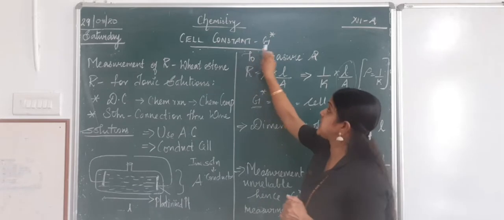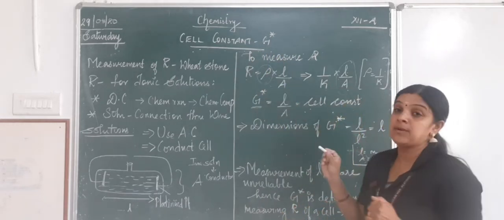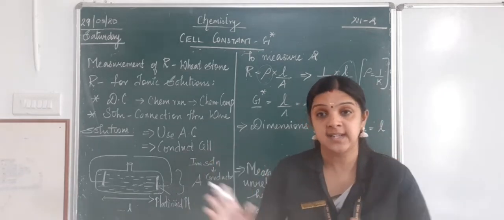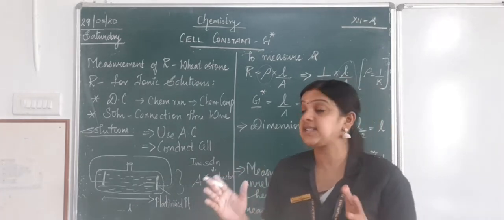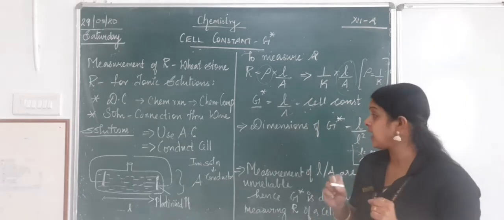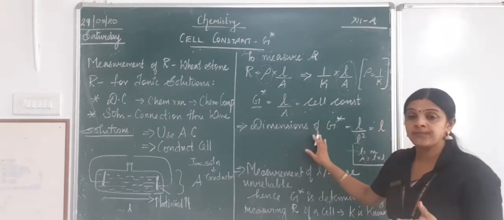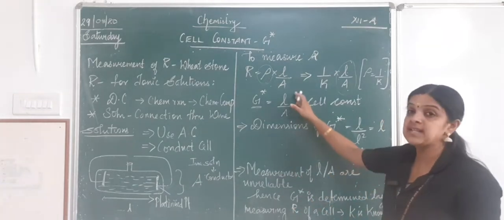Our cell constant is G star, which is L by A. Now this L by A will be specific to a specific conductivity cell, where each conductivity cell will have its own L and A value. Now what are the dimensions? Dimensions means units. What will be the unit of cell constant? What is our formula? It is L by A.